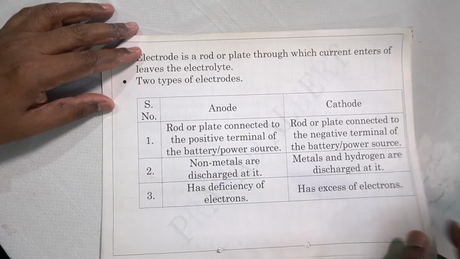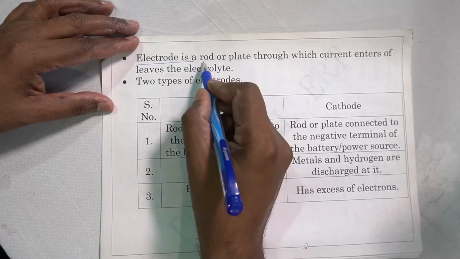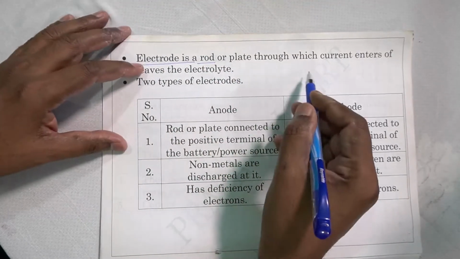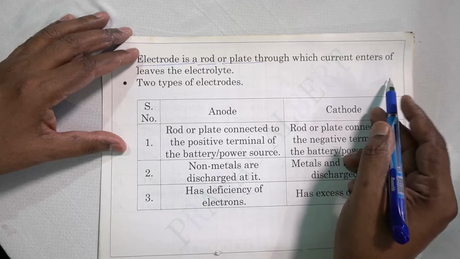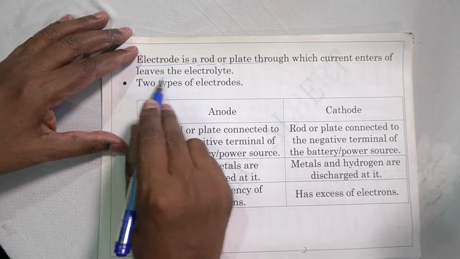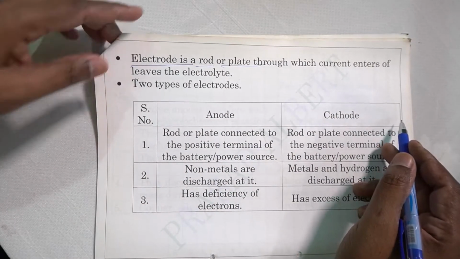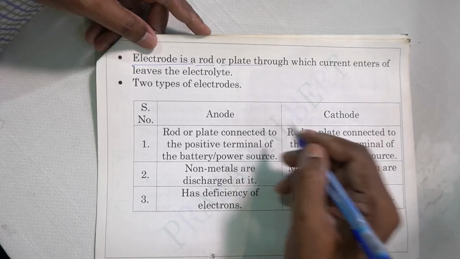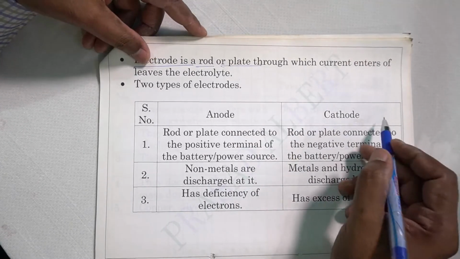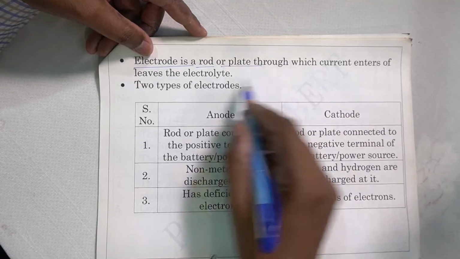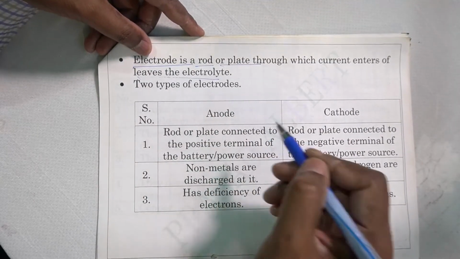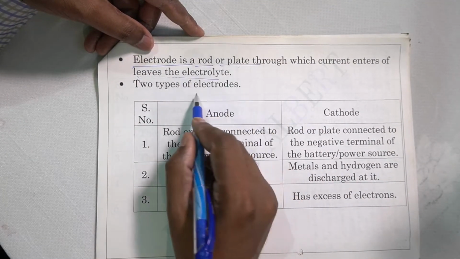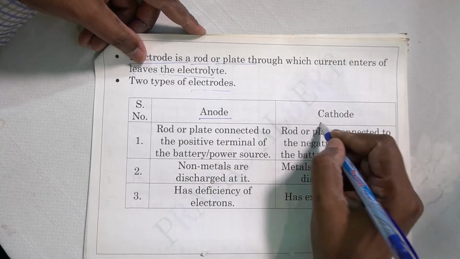Moving to the next, the electrode. What is an electrode? An electrode is a metal rod or any conducting rod or plate through which current enters or leaves the electrolyte. We have already seen what strong electrolytes, weak electrolytes and non-electrolytes are, and we know what an electrolyte is. So the current enters or leaves the electrolyte through a rod or a plate. That is called an electrode. Now there are two types of electrodes, anode and cathode.